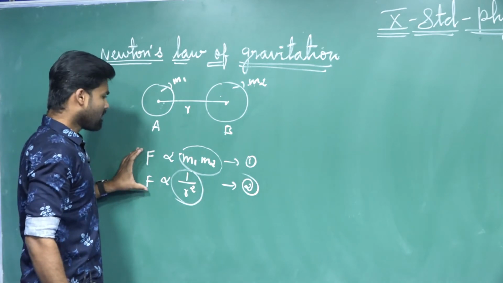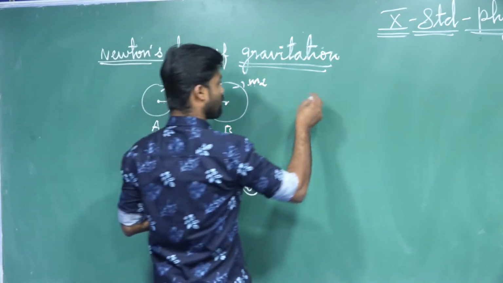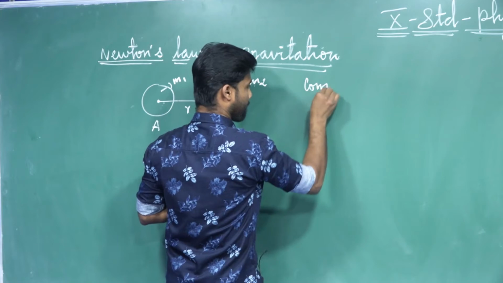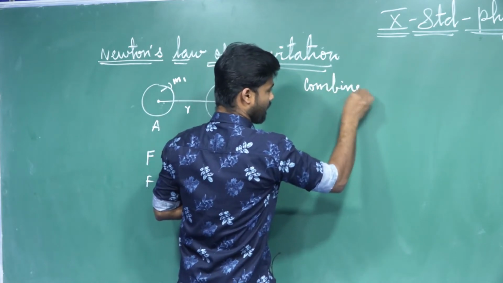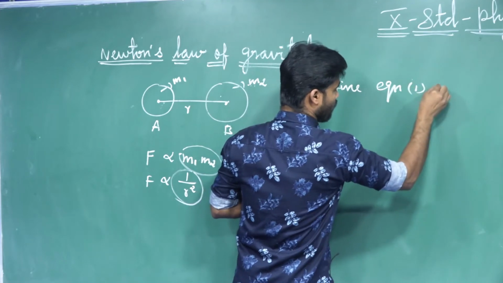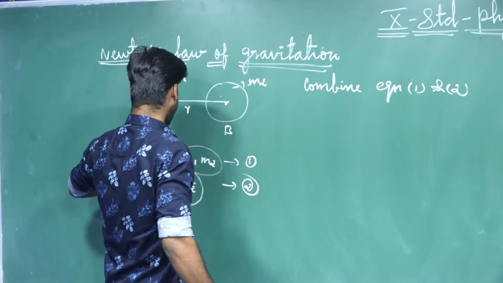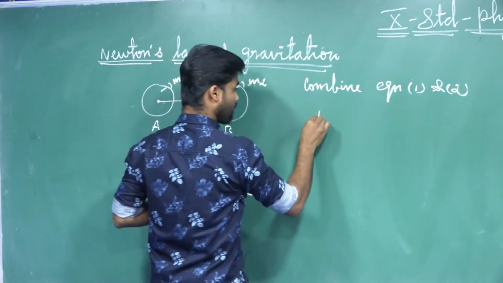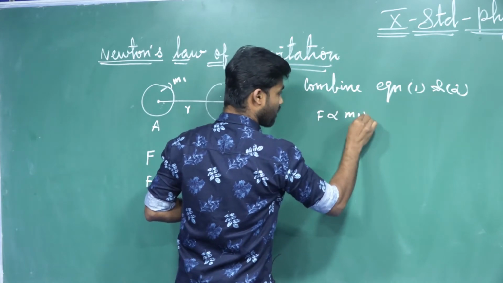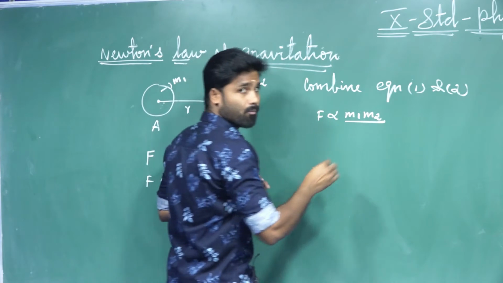Okay, so according to the statement, from equation number 1 and 2, if you combine equation number 1 and 2, what will we get here? So equation number 1, what is that? This is a common F. F is directly proportional to the product of their masses m1 and m2, and inversely proportional to the square of the distance.